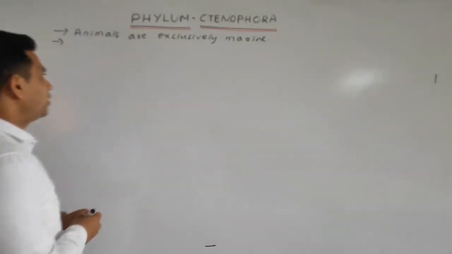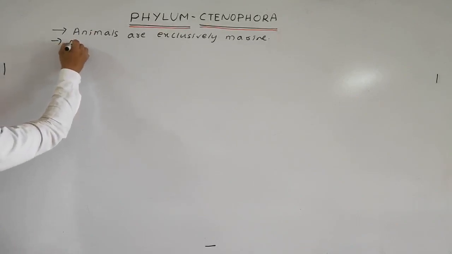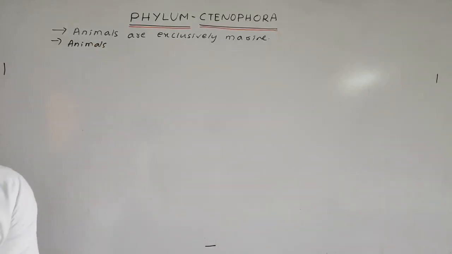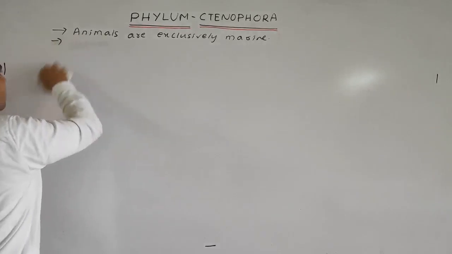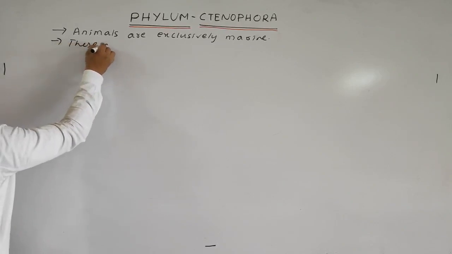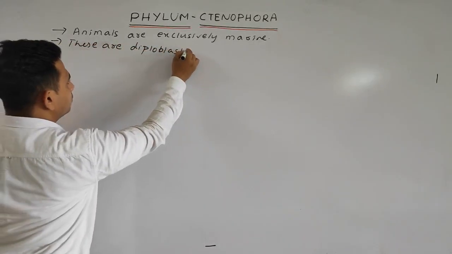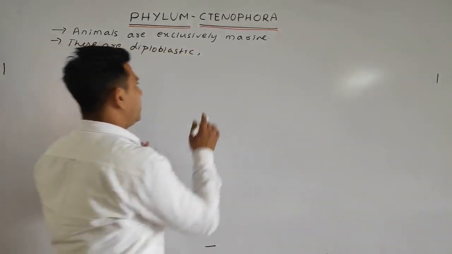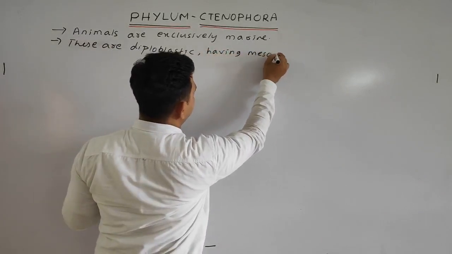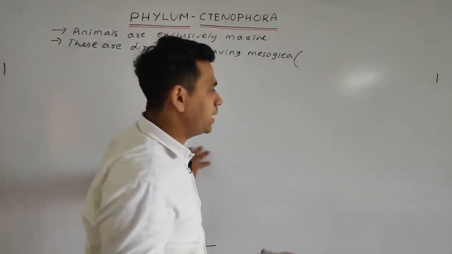So we will write our next point: animals are diploblastic, having mesoglea, in which various cells are present, called amoebocytes and muscle cells.